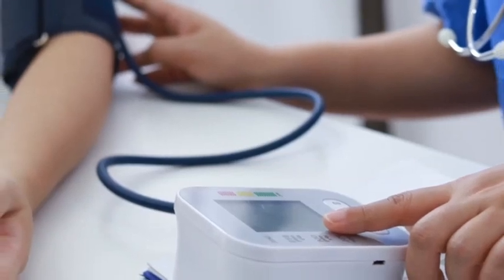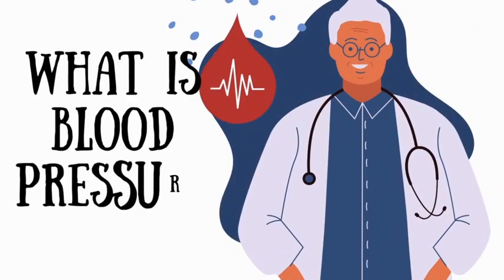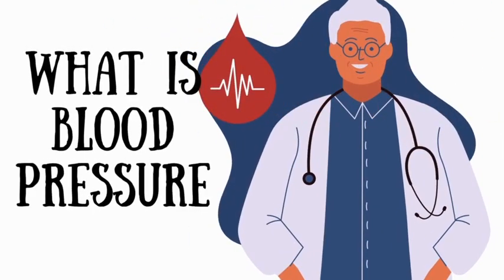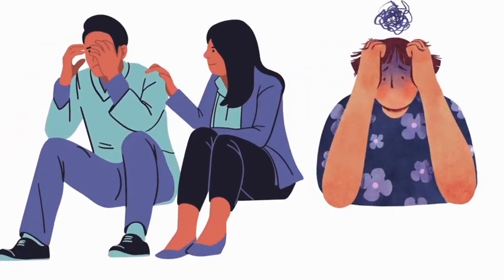Alcohol and tobacco, both smoking and binge drinking, can cause blood pressure to increase. Reducing alcohol consumption and quitting smoking can both lower blood pressure. Chronic stress can increase blood pressure. Adopting stress reduction practices like mindfulness, yoga, or meditation can be beneficial.